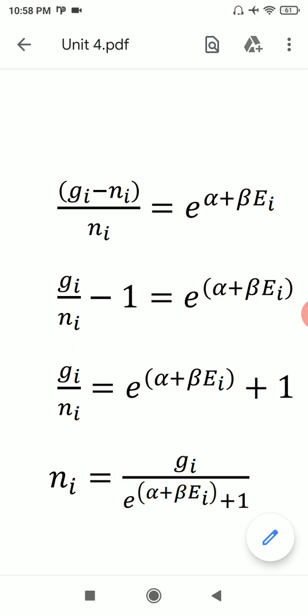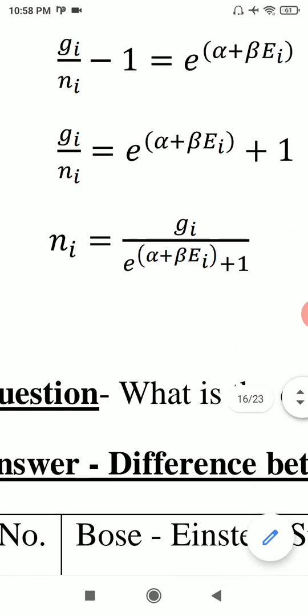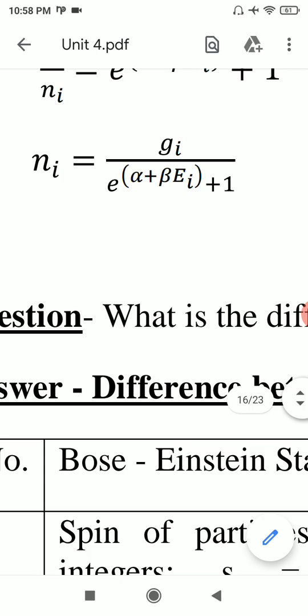So gi upon ni is equal to e to the power alpha plus beta ei plus 1. If we invert this, then we get ni upon gi equal to 1 upon e to the power alpha plus beta ei plus 1, and this will give ni equal to gi upon e to the power alpha plus beta ei plus 1.